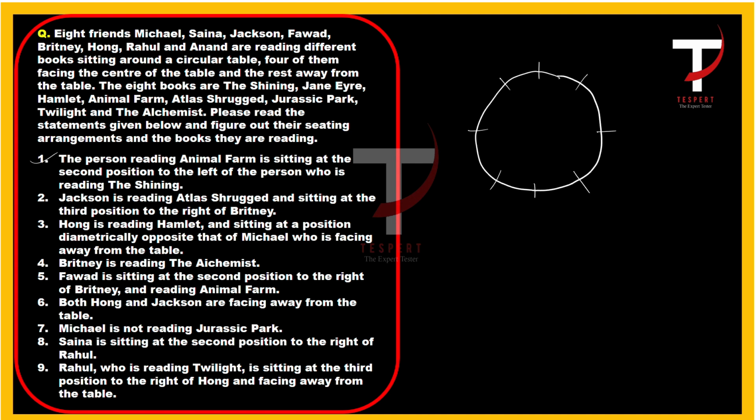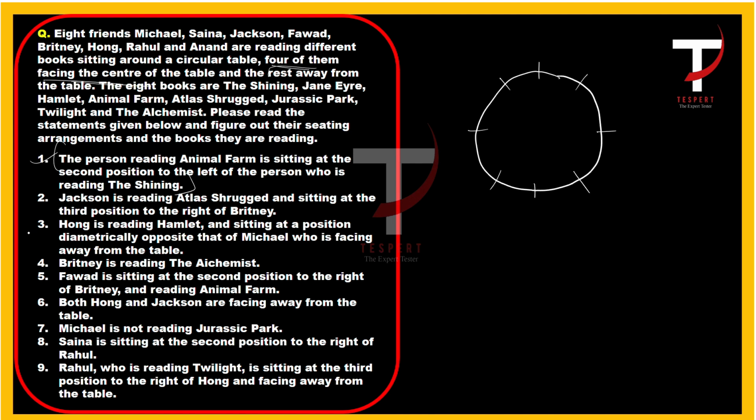So this is not a straightforward statement, because we do not know who is sitting towards the center and who is away from the center. Here, four of the eight friends are facing the center, and the remaining four are away from the center. And in the first statement, nowhere is it mentioned which of the two is sitting towards the center, who is facing the center, and who is not facing the center, right?